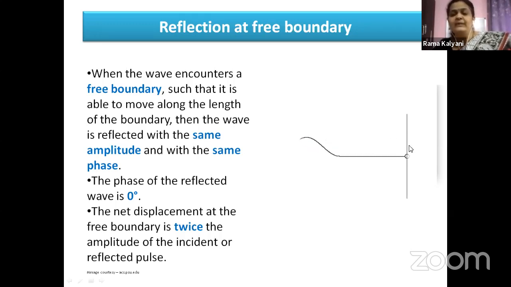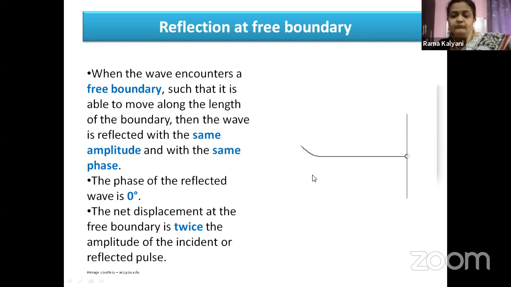But what is happening exactly at the boundary? Just look at the ring. Yes, it is getting displaced to a greater height. So here at the boundary, what is happening? The net displacement is becoming twice the amplitude, or twice the displacement of the incident or the reflected wave pulse. Here we have both crests. The incident wave is a crest and the reflected wave is also a crest. Therefore, we say that the amplitude at the boundary is doubled.